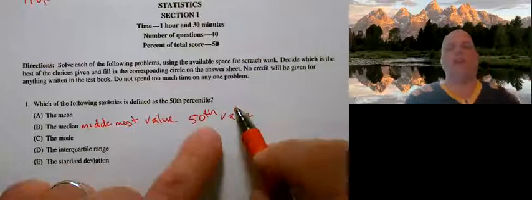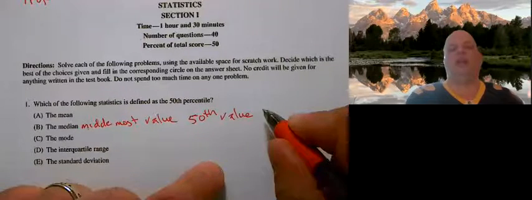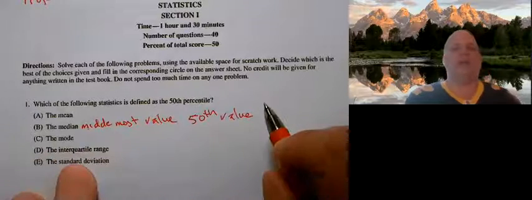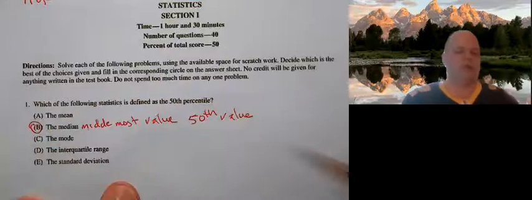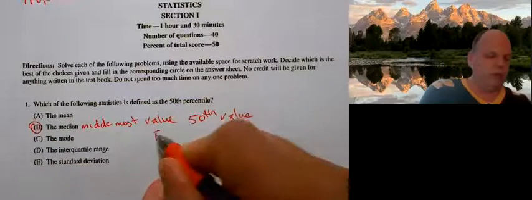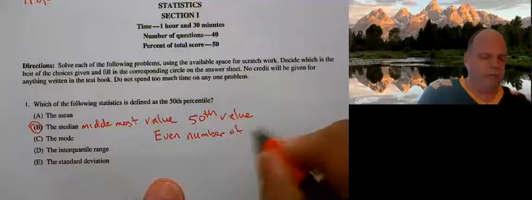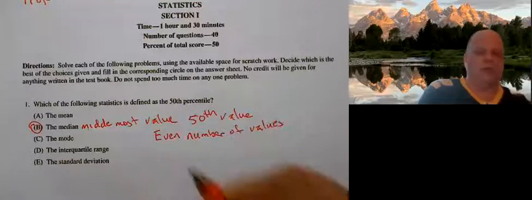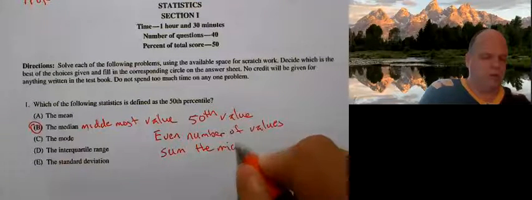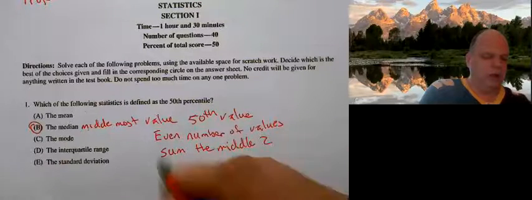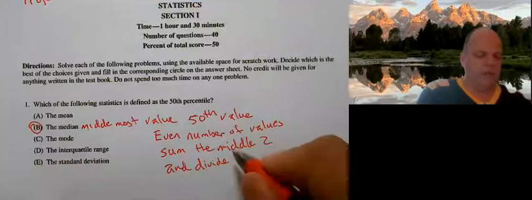Now, please remember, if you have an even number of values, you're going to have to sum the middle 2 and take the average of the middle 2, so divide by 2. If you have an odd number of values, it's not a problem.